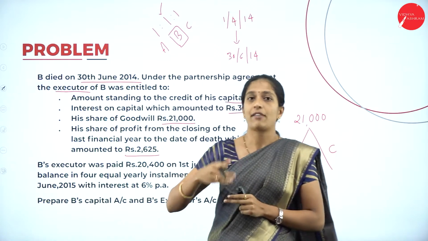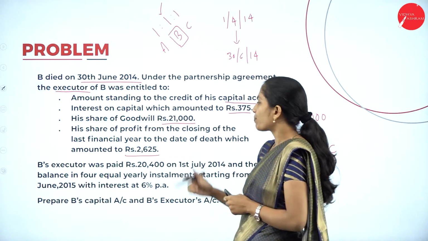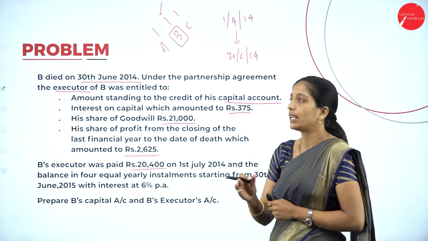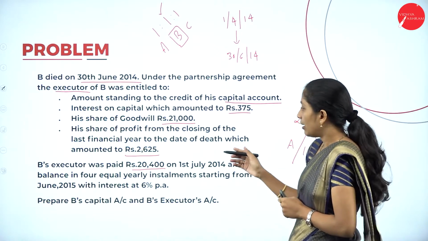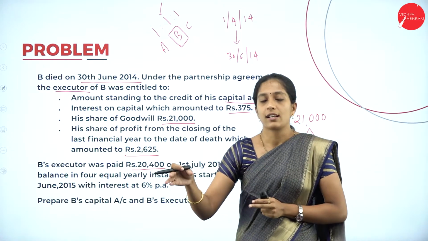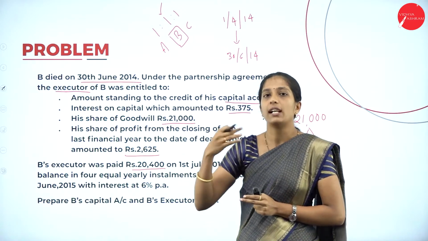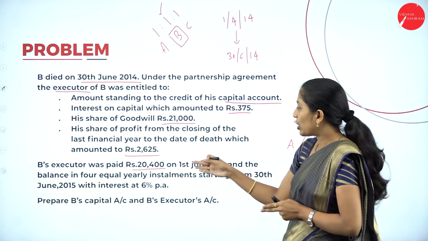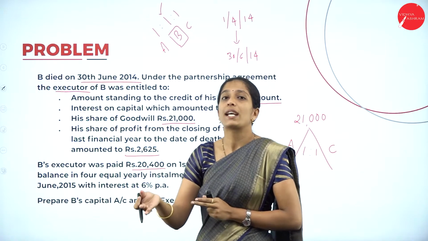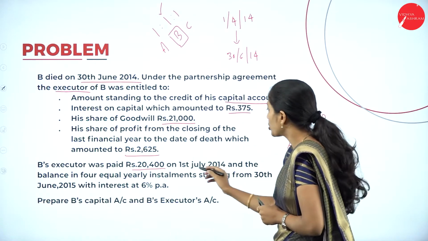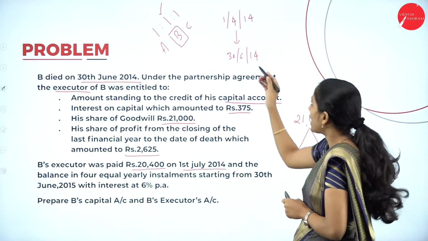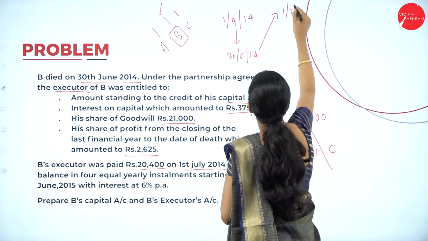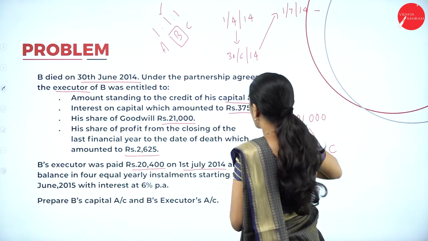Next, B's executor. So here they have told one more thing. B's executor was paid rupees 20,400 on 1st July. So here B's executor has been paid the amount which has to be paid to B. We don't know what that amount is. We shall know it while preparing the partner's capital account. But a certain amount, that is 20,400, has been paid to his executor on 1st July 2014. So he died on 30/6/2014, but on 1st July 2014 they gave an amount of how much?